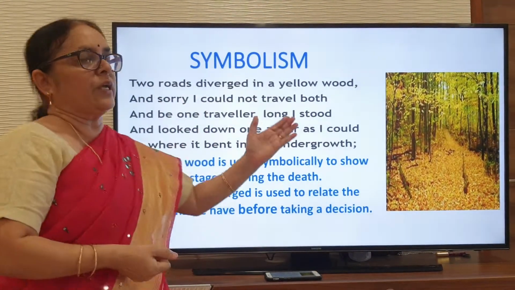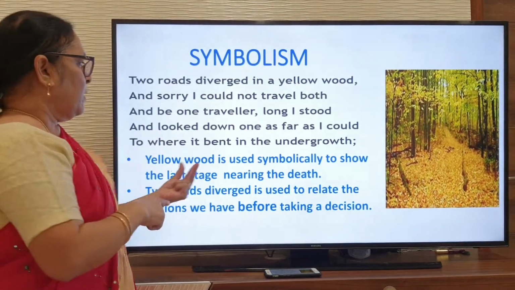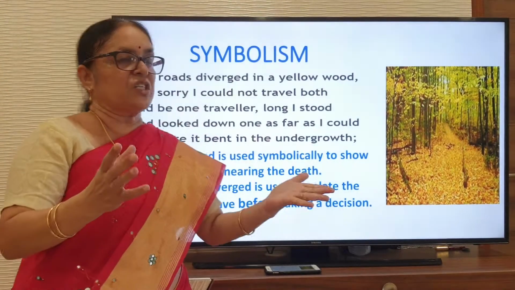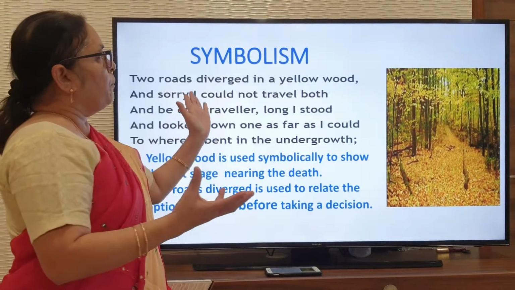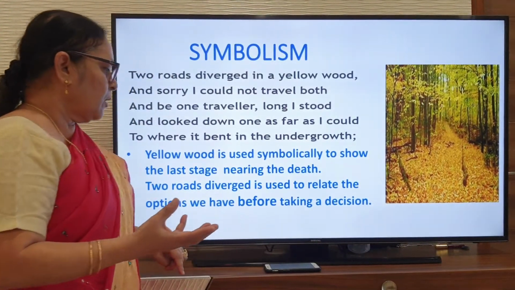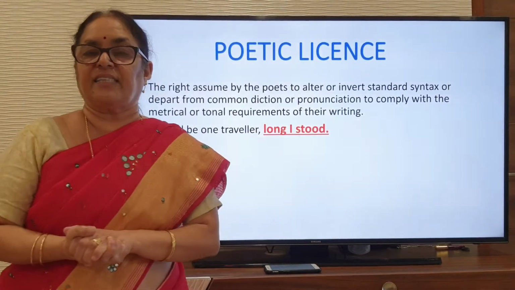Okay, yellow wood, he wanted to tell us the autumn season and old age. And then roads which are diverged, the decisions that are in front of us. So symbolically, he used those words. Now this is something different, poetic license.